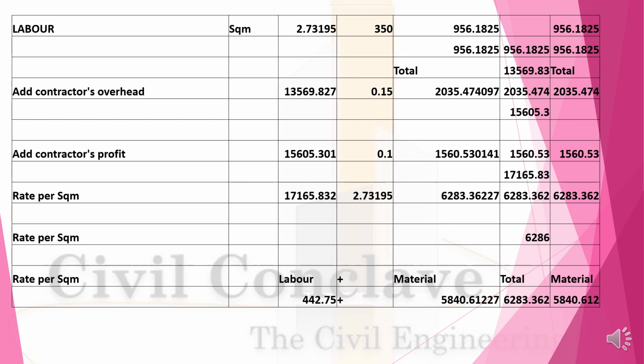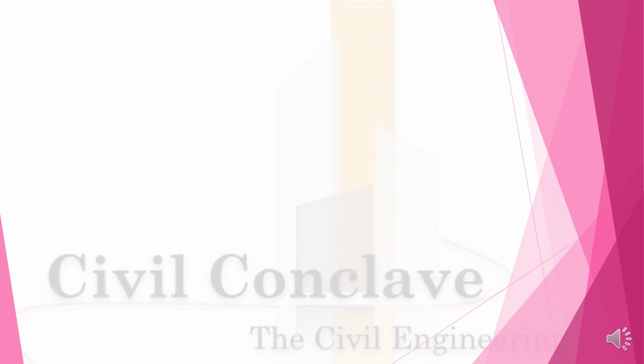So the rate per square meter will be 6283.362. If I split it up, labor plus material, labor will be 442.75, material will be 5840. The total will be 6283.3.